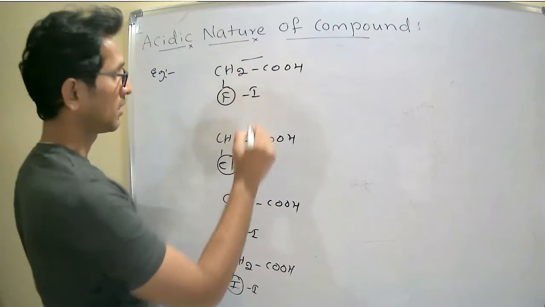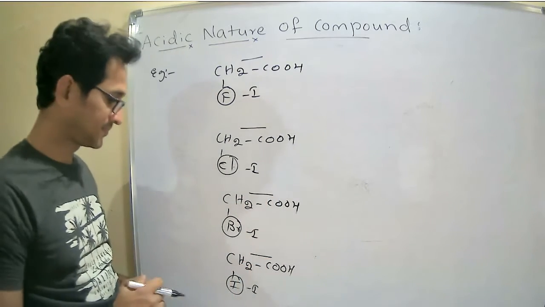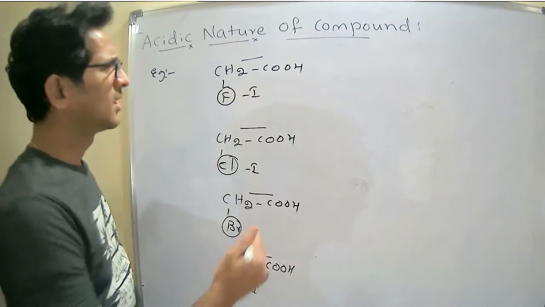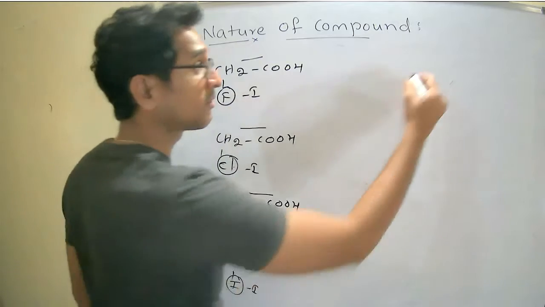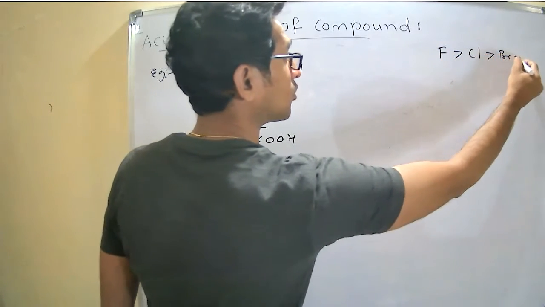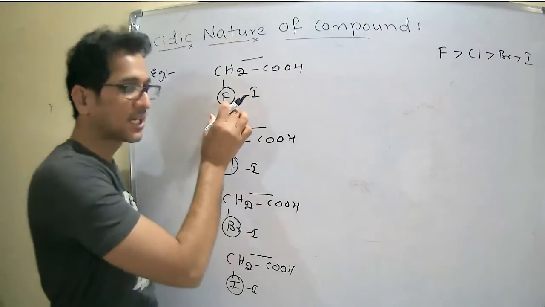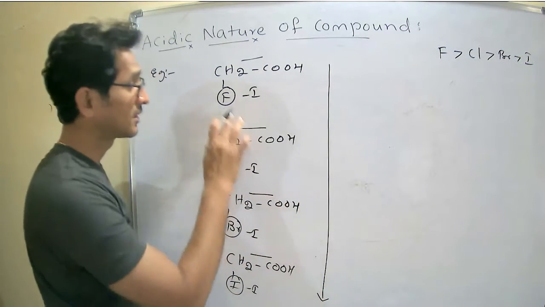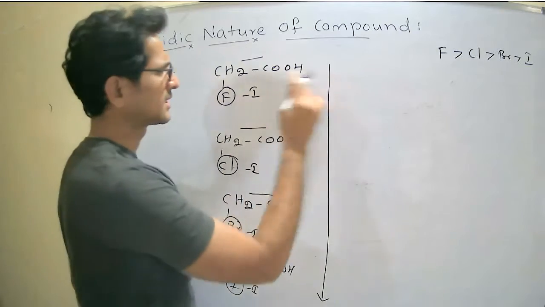The distance is one bond, one bond, one bond, and one bond. The distance is the same. The charge is the same, meaning all are electronegative groups. Now, what is the order of the strength of the electron withdrawing group of halogens? Fluorine is more electronegative than chlorine, bromine, iodine. So due to the higher electronegativity of fluorine, it is a strong electron withdrawing group, therefore a strong acid.